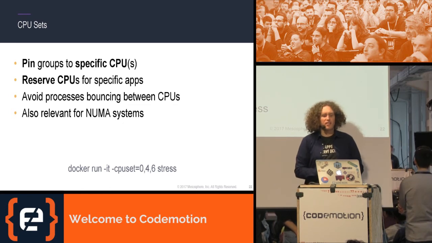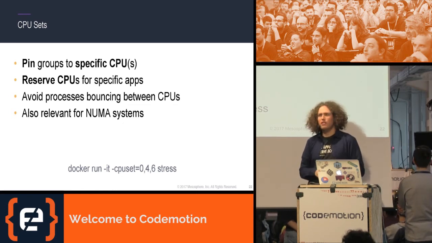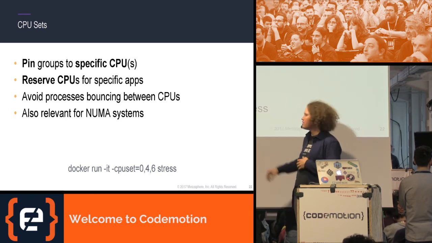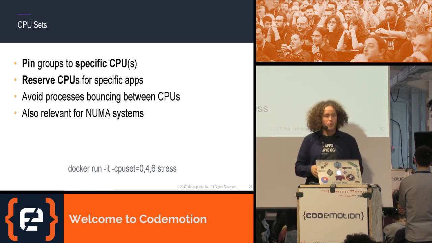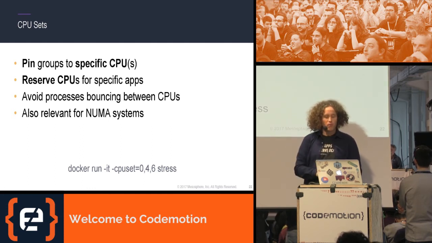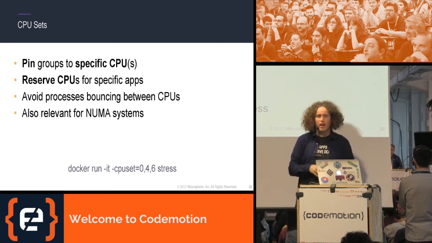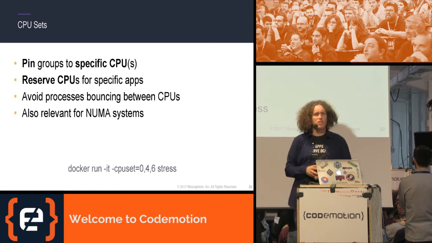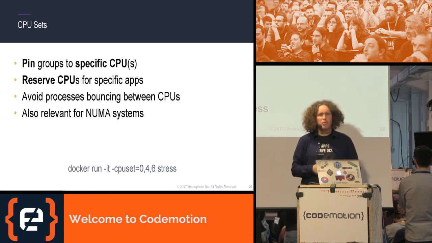CPU sets are different. CPU sets actually allow me to pin those process groups to specific CPUs. So, for example, down here, docker run cpuset 0,4,6. This would say this process group, this container, will own the cores 1, 5, and 7. And they'll be pre-assigned to this container. Usually, I would not advise to use that, and also the standard container schedulers don't use it, simply because you're already statically partitioning your cluster.